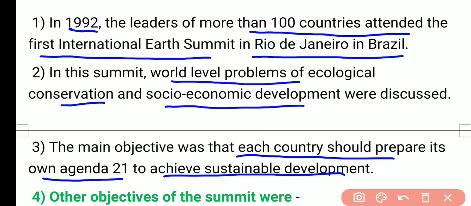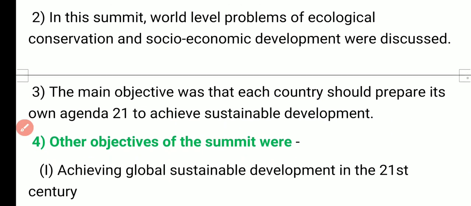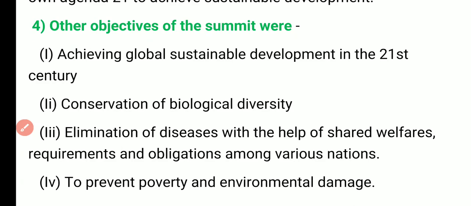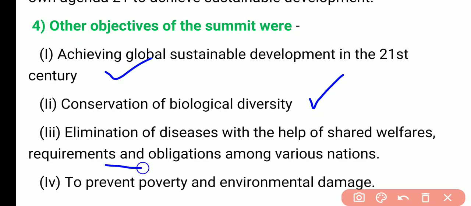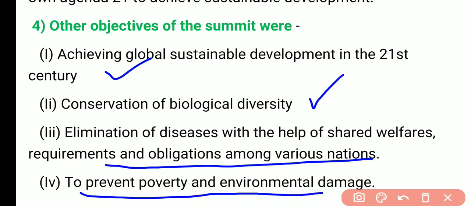Other objectives of the summit were achieving global sustainable development in the 21st century, conservation of biological diversity, elimination of disease with the help of shared welfare requirements and obligation among the various nations, and to prevent poverty and environmental damage, etc.